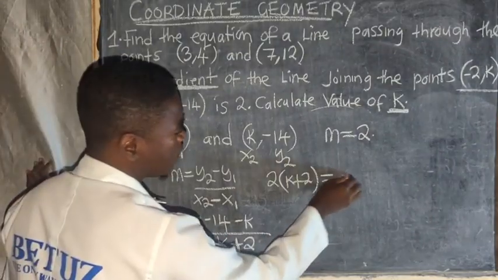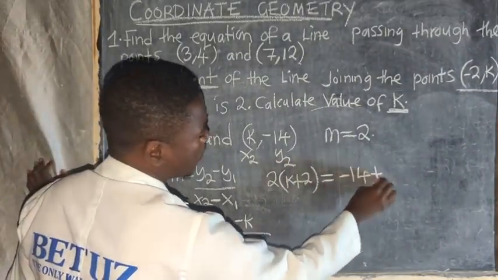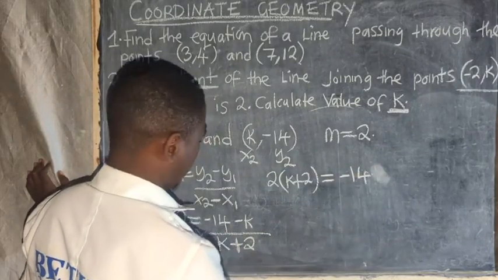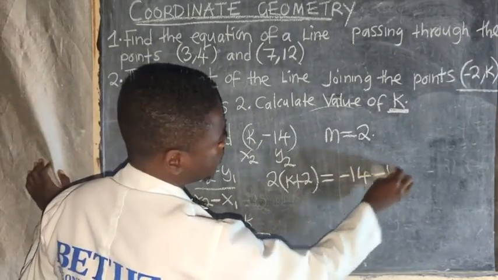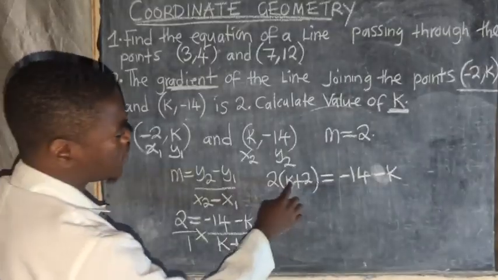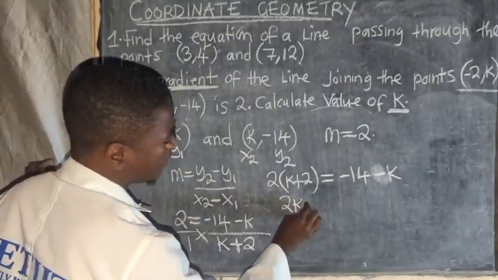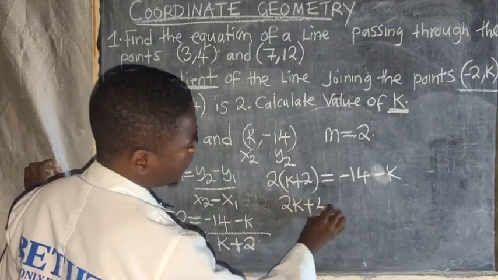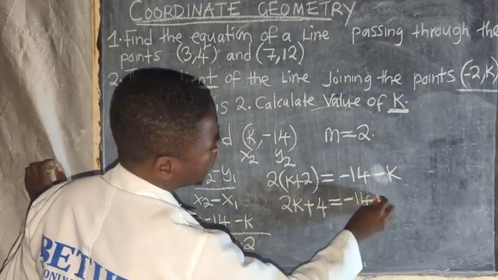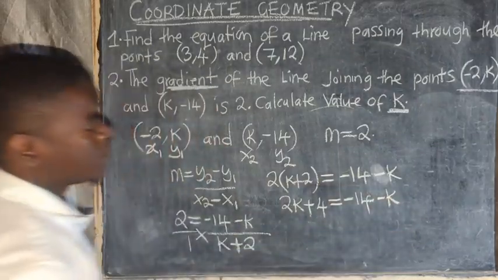Nothing will change. Negative 14 minus k. Let us expand here. 2 times k is 2k, plus 2 times 2 is 4, and it is equal to negative 14 minus k, like this.